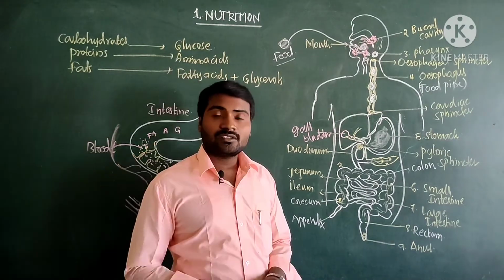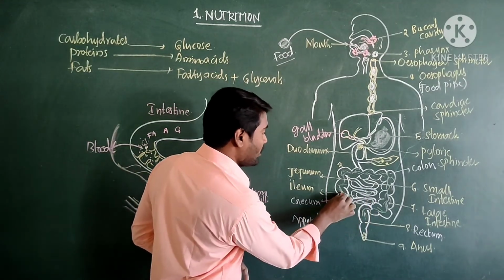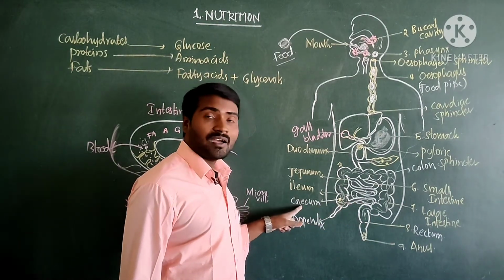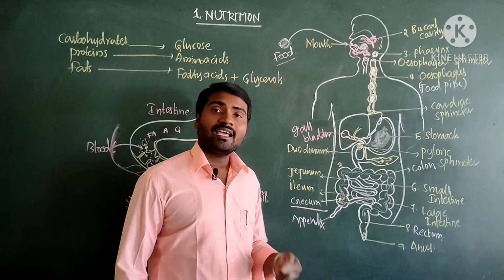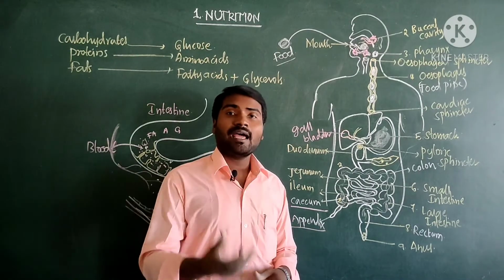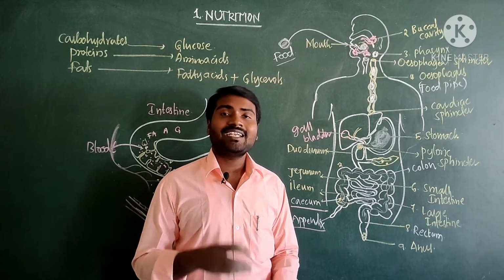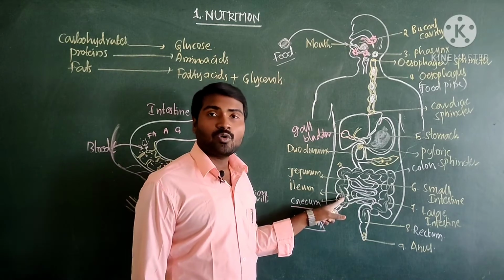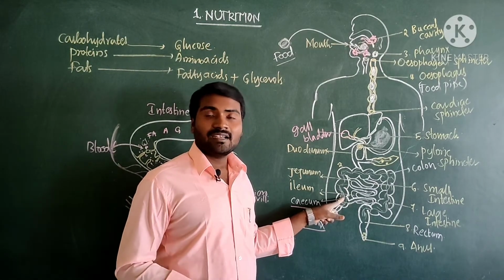Come to the last event. The undigested food particles from the small intestine move into the large intestine. Here the ileum opens into the first part of the large intestine, which is called the cecum. The cecum has a small finger-like projection called the appendix, and the appendix has no role in human digestion. So it is a vestigial organ. The cecum hosts many bacteria, which help in digestion.